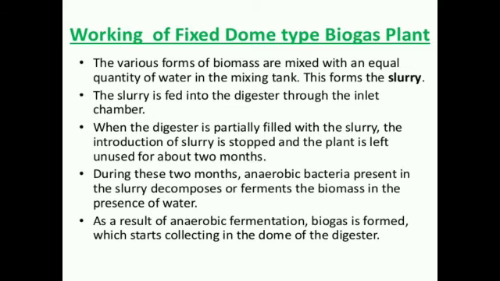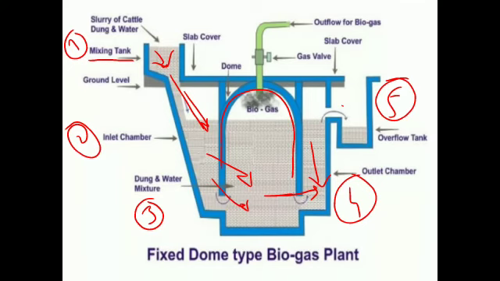This forms a slurry. In the mixing tank, the various forms of biogas raw material like animal waste, domestic waste, poultry waste, all kinds of waste material are put with the optimum quantity of water. So when we put all that raw material in an equal quantity of water, slurry is formed.